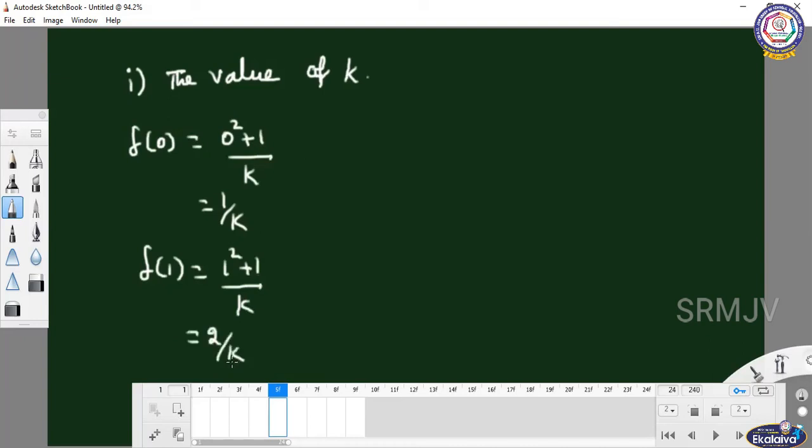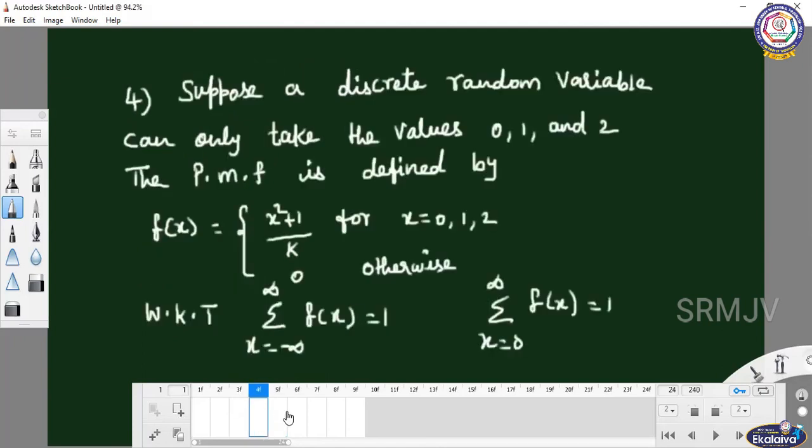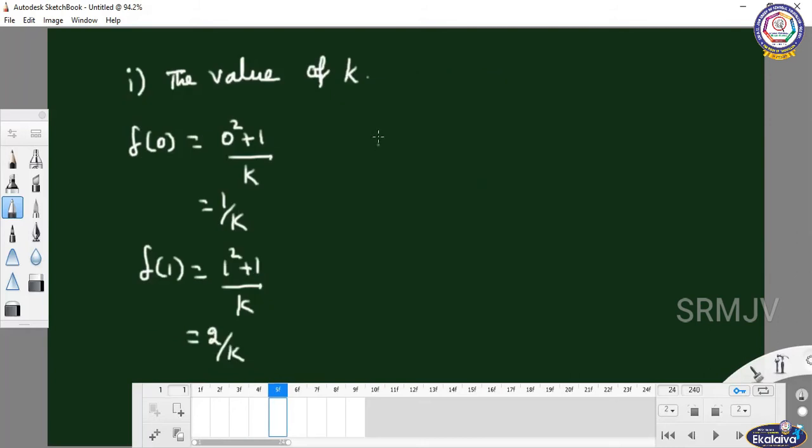Next, if x equal to 2, f of 2 equal to 2 square plus 1 by k, it gives 4 plus 1, 5 by k.